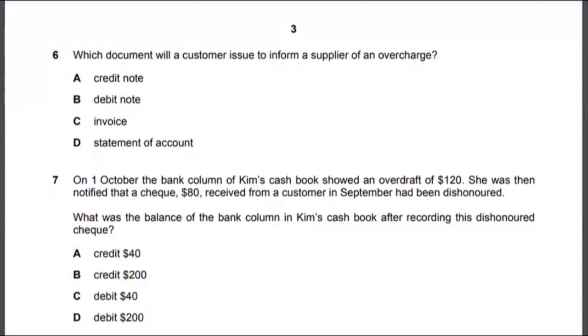Let's look at multiple choice 6. Which document will a customer issue to inform a supplier of an overcharge? That's going to be a debit note. So the correct answer to multiple choice 6 would be option B.